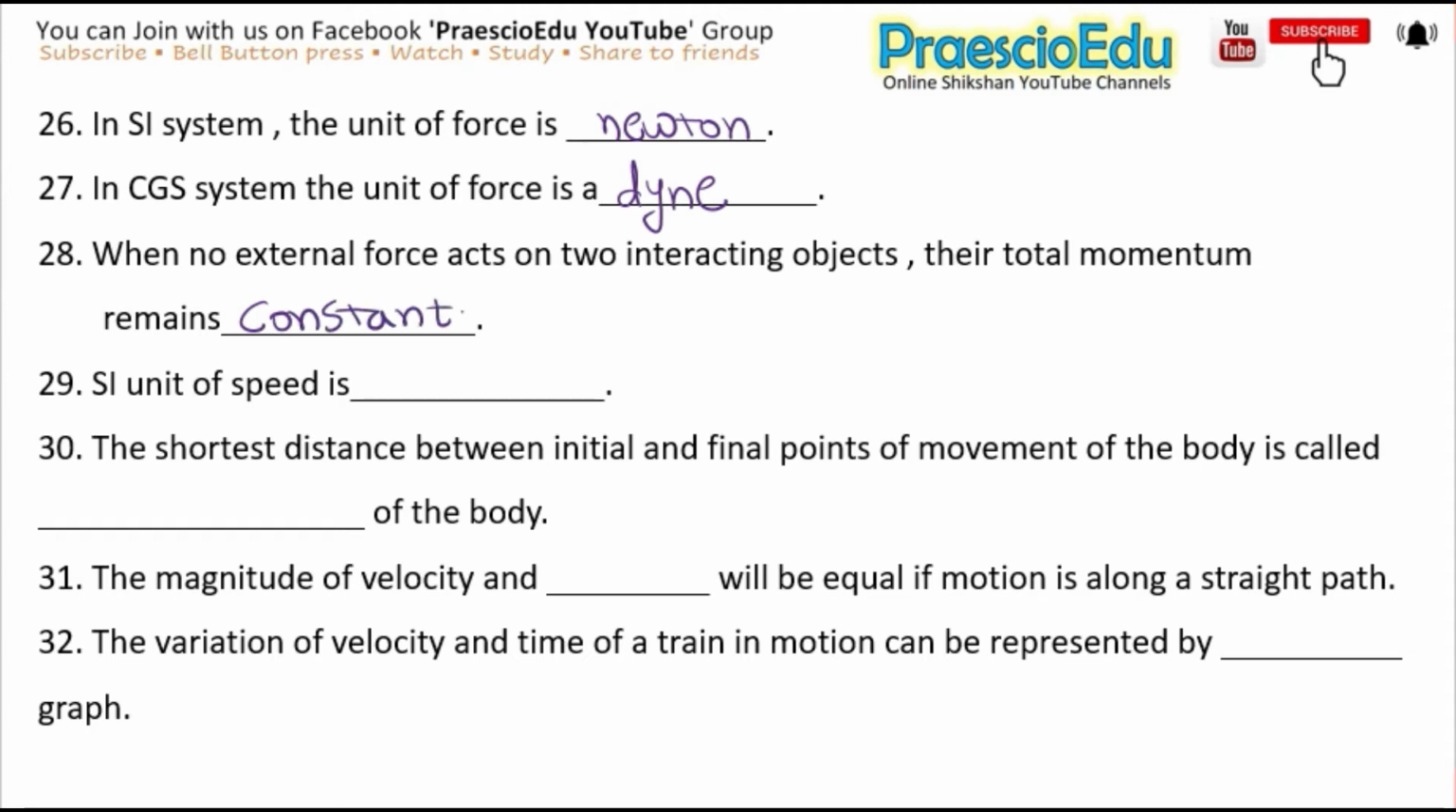Next is, the SI unit of speed is dash, meter per second. Okay. Next is, the shortest distance between initial and final points of movement of the body is called dash of the body, and the answer is displacement.